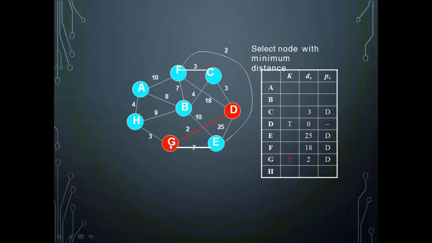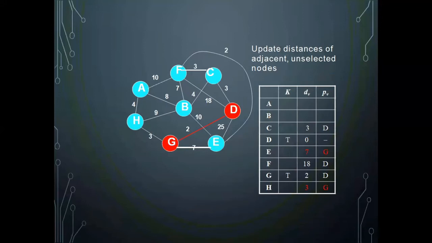Now from G I should see what all are the edges present. G to H I have an edge with weight 3, and G to E I have an edge with weight 7. So I should add those weights. These are the two connections G has. So in this case, who will be the parent? G will be the parent, and G to E has a connection with weight 7, and G to H has a connection with weight 3.